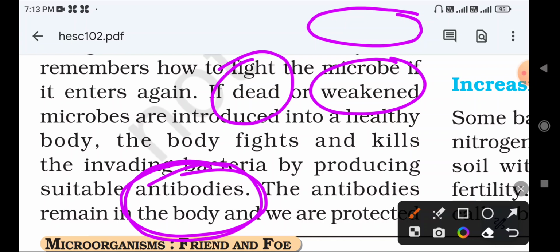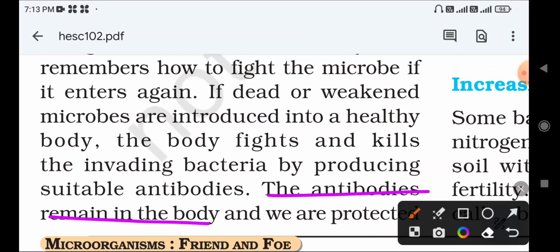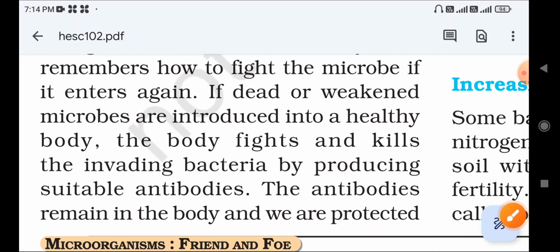For example, if dead or weakened microorganisms are introduced into a body, that body produces antibodies according to whichever microorganism entered. The antibodies remain in the body and we are protected.